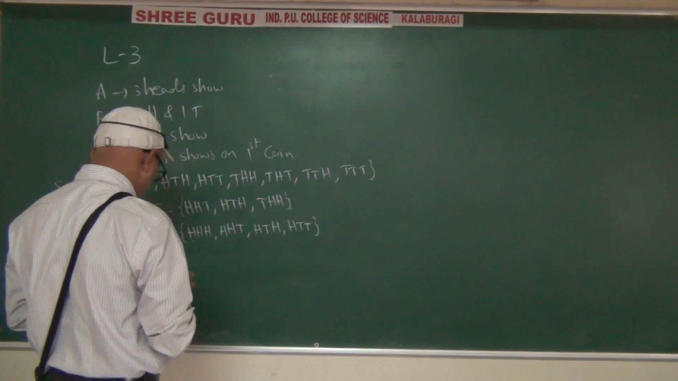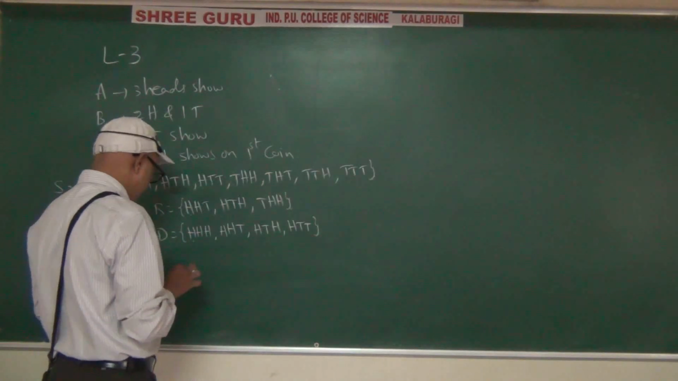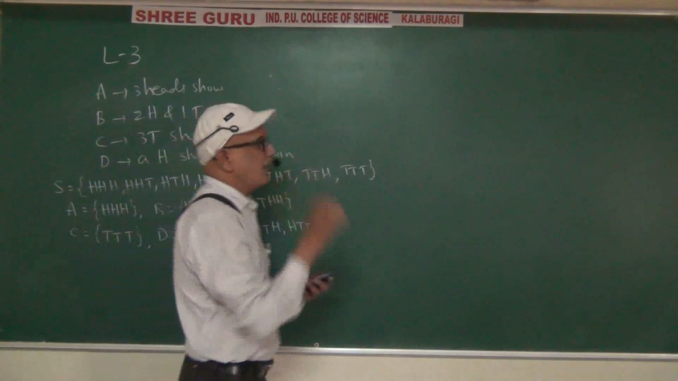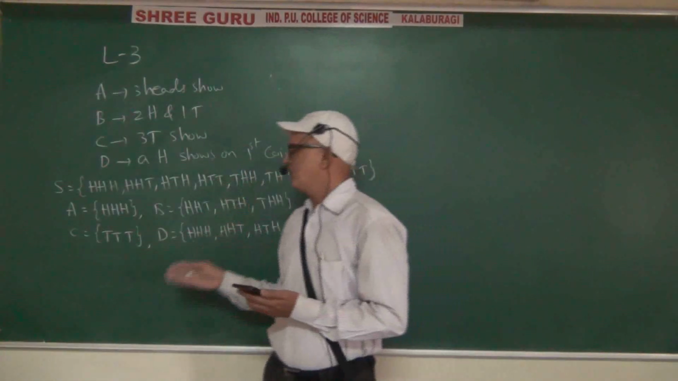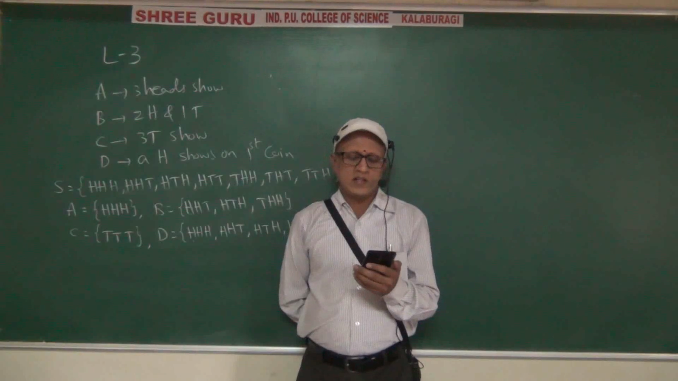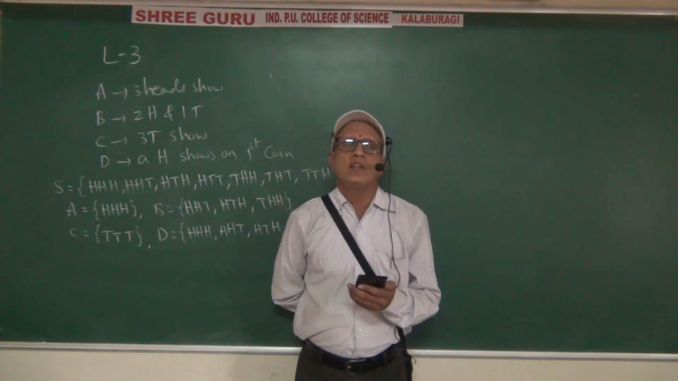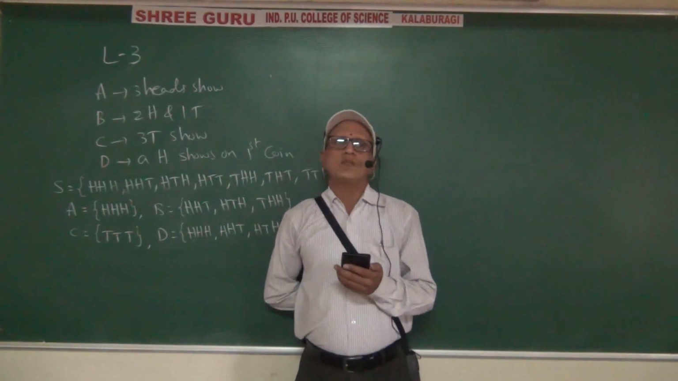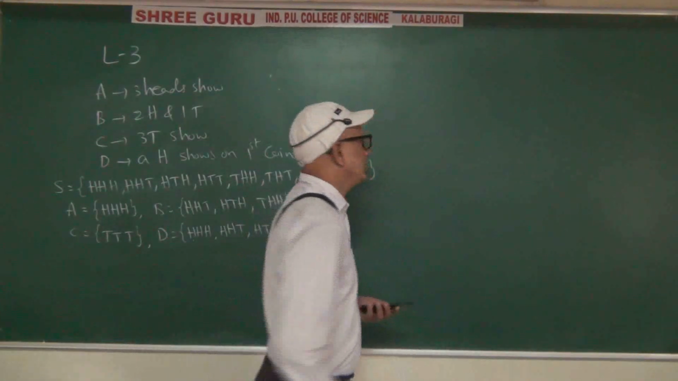Question number 4 over, question number 5. These things will be helpful for us. Question number 5: 3 coins are tossed. Describe.